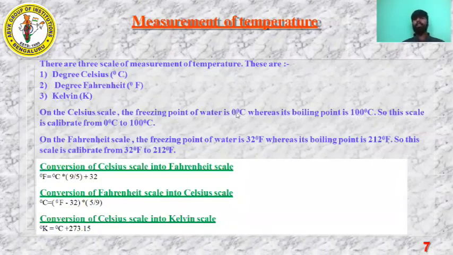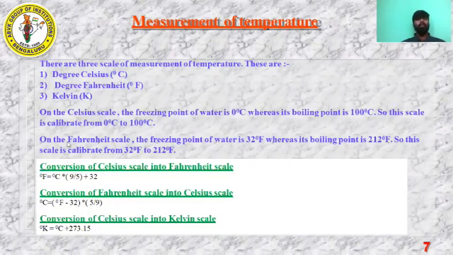So what is 0 degree? It is the melting point of water on the Celsius scale. Melting point or freezing point. They will be asking, dash is the melting point of water, or dash is the freezing point of water. So you should say 0 degree Celsius. Similarly, the boiling point of water is 100 degrees Celsius. So this scale is calibrated from 0 degrees Celsius to 100 degrees Celsius.